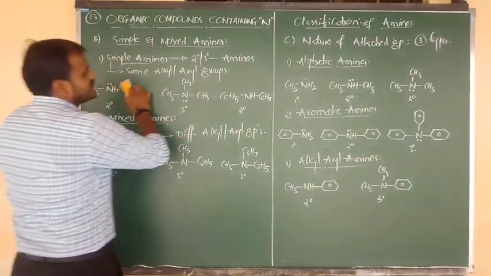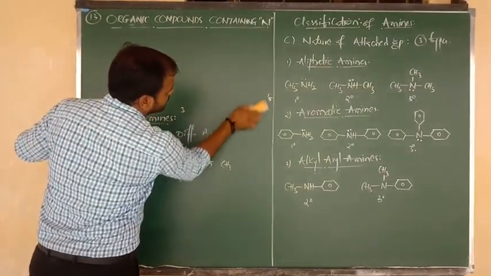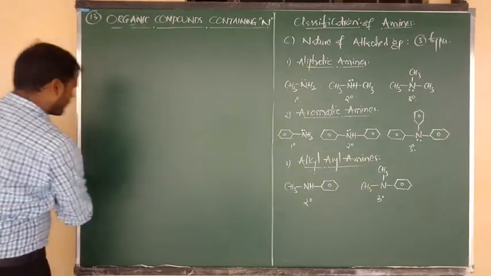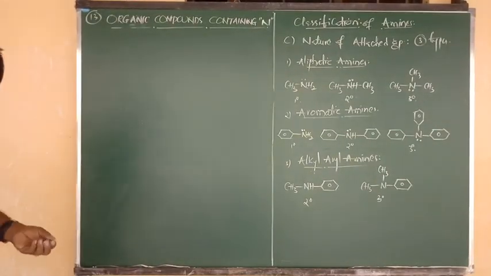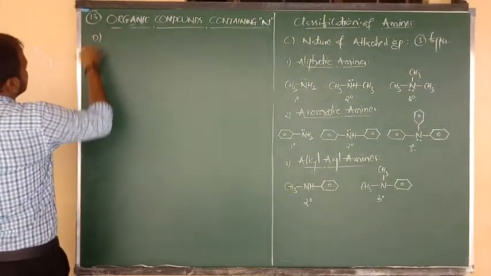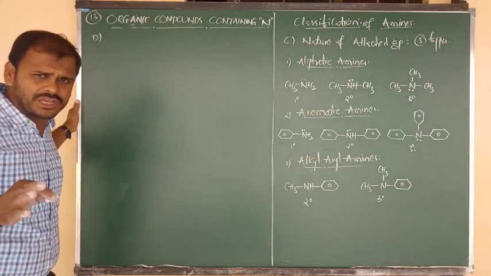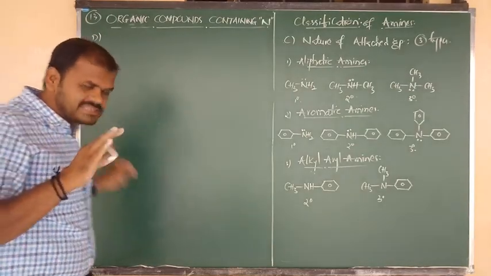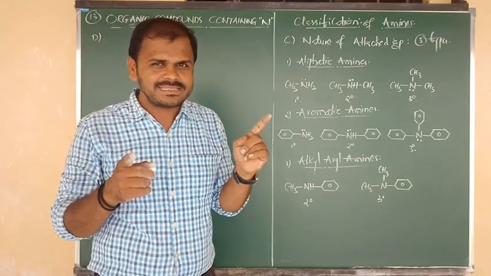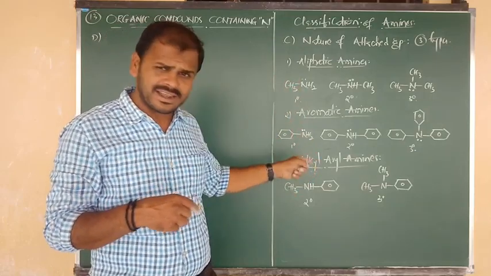And the fourth classification, a very small classification. Actually it is not a type of classification, but generally in the case of carbon compounds we consider primary, secondary, tertiary, quaternary. Same in amines: primary amine, secondary amine, tertiary amine.